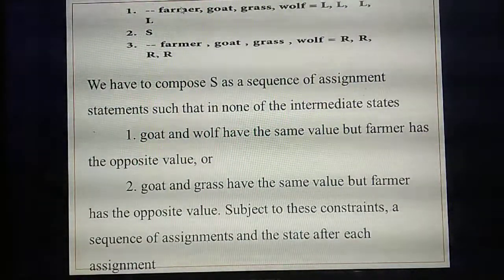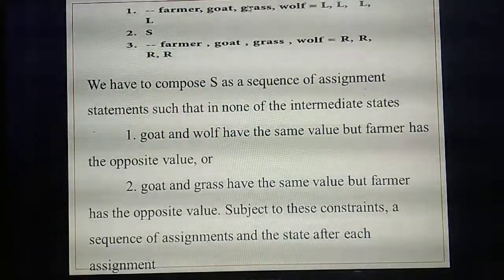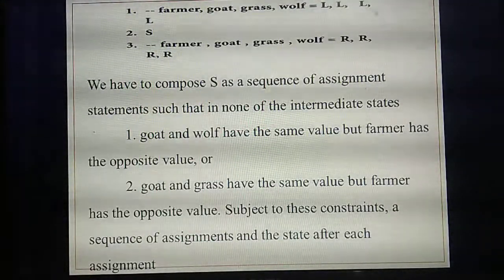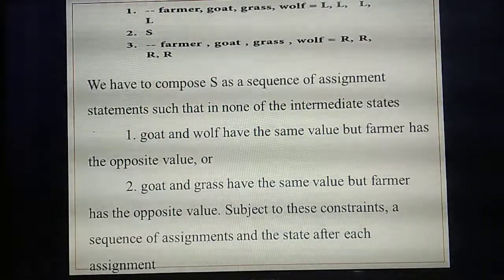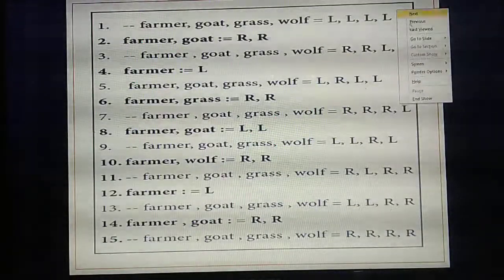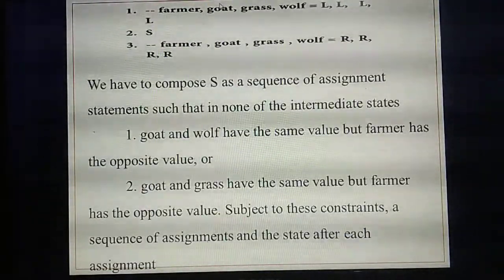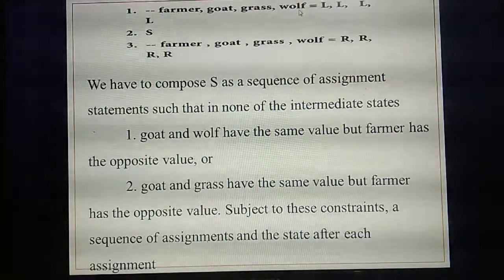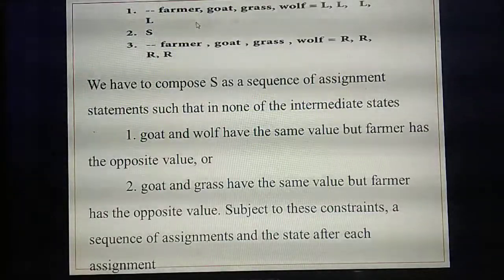So what's the initial state? Farmer, goat, grass and wolf. All four are standing at which side? Left side. L, L, L, L. This L also will come in the first line. Initially all four of them are standing on the left side. Farmer, goat, grass and wolf are standing on the left side.